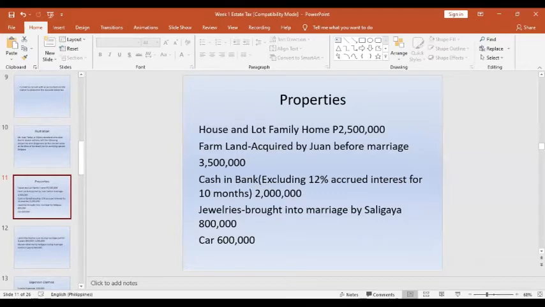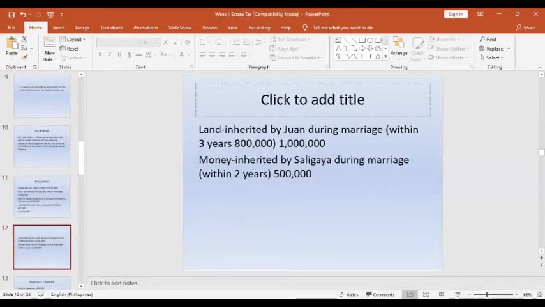The car, 600,000. The land inherited by Juan during the marriage within 3 years, it's 800,000. The amount is 1 million. The money inherited by Saligaya during marriage, that's 500,000.